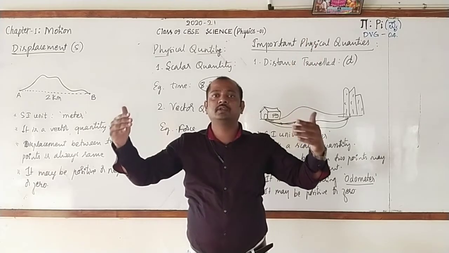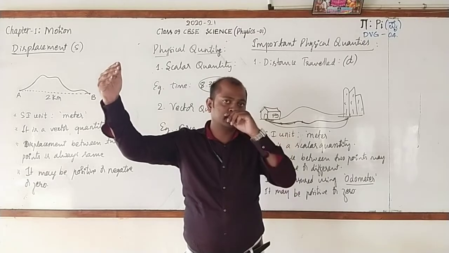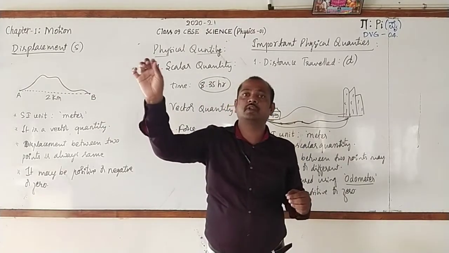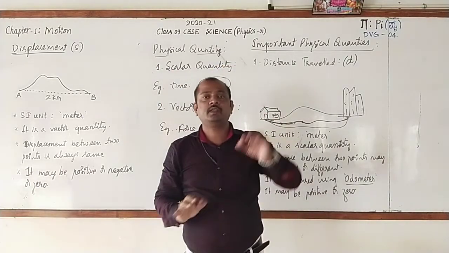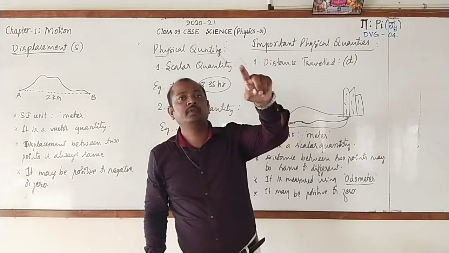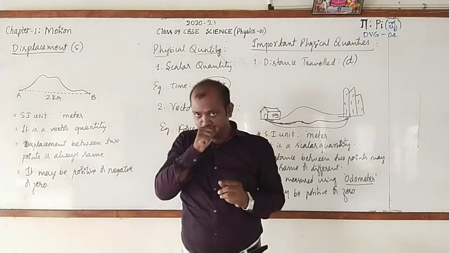Then write the differences one after the other. First, definition. In distance, what will you write? The length of the actual path traveled by a body. Then displacement. It is the direct distance from the initial position to the final position of a body.